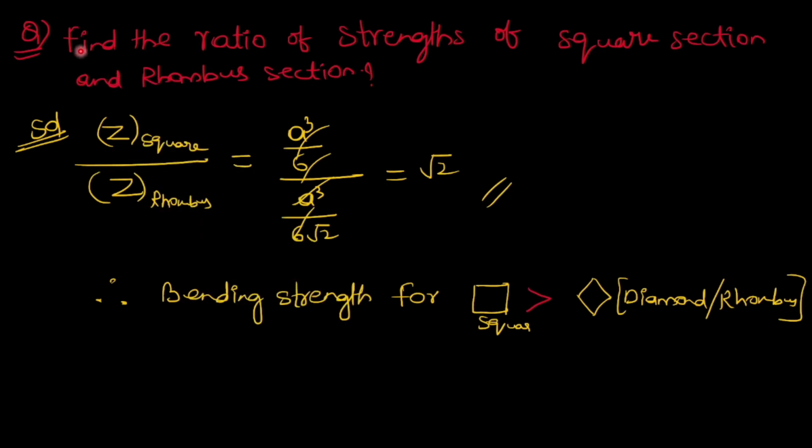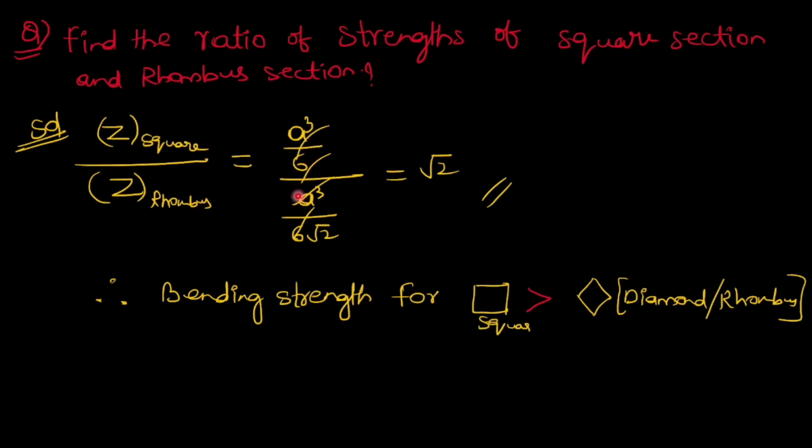There will be a possible question: find the ratio of strength of square section and rhombus section. Then we need to find the strength. If they are asking about strength, we need to use the section modulus. We should find the section modulus first, for the square section and the rhombus section.